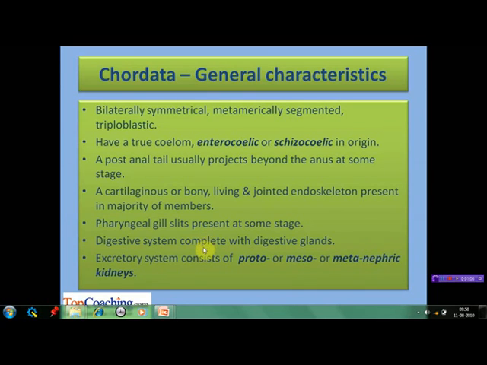The excretory system consists of proto, meso or metanephric kidneys. Protonephric are the most basic of the three excretory organs that develop in vertebrates. They correspond to the first stage of kidney development. They consist of 7 to 8 primitive tubules and a pronephric duct. The tubules soon degenerate, but the pronephric duct persists as the mesonephric duct, succeeded by the mesonephros, which in fish and amphibians remains as the adult kidney.